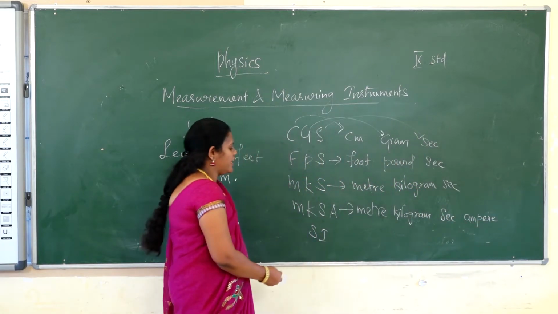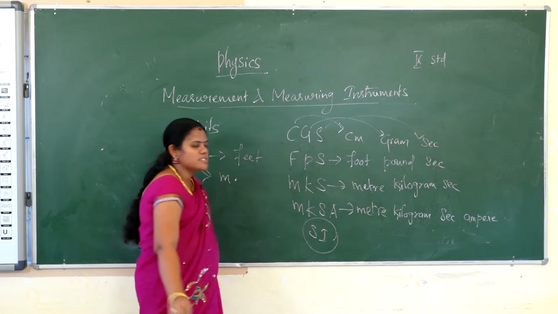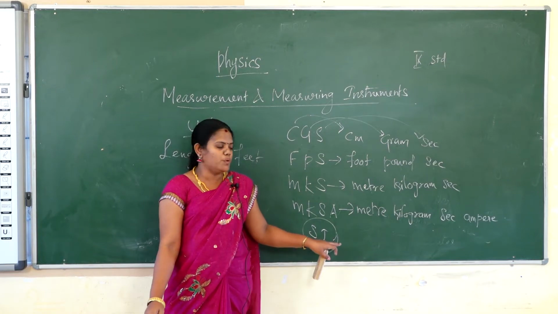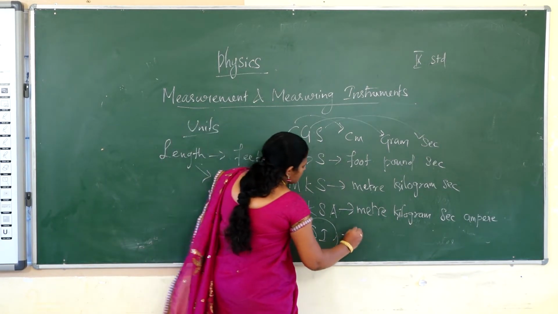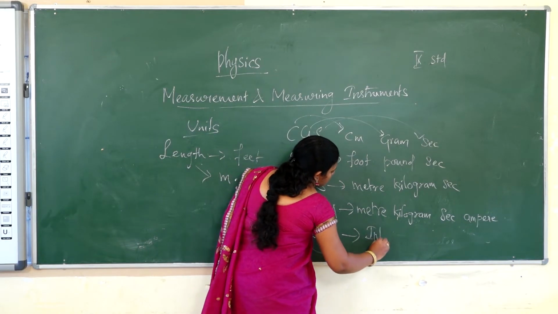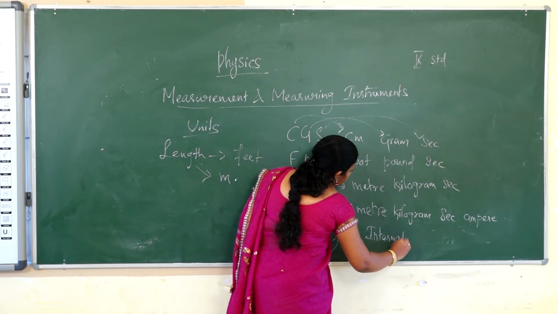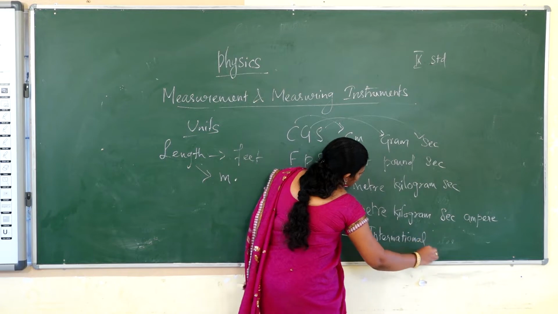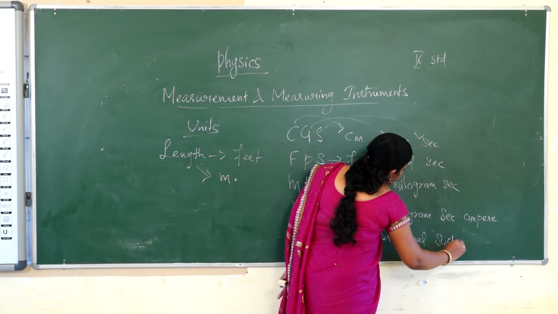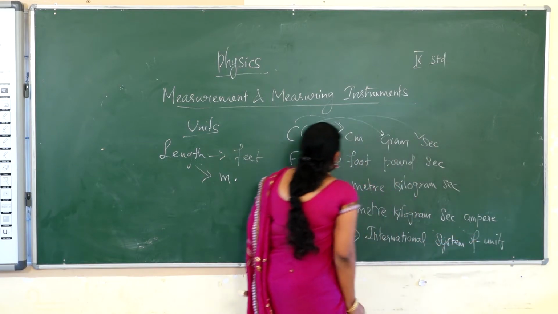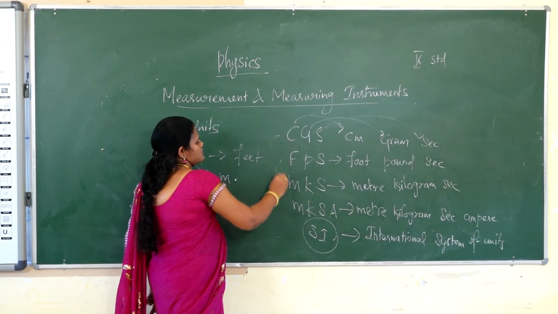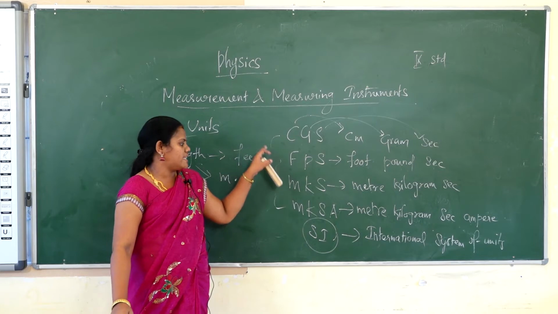The last is a very, very important system of units. It is followed all over the world. What is the expansion of SI unit? International System of Units. These four systems of units were followed in ancient times.